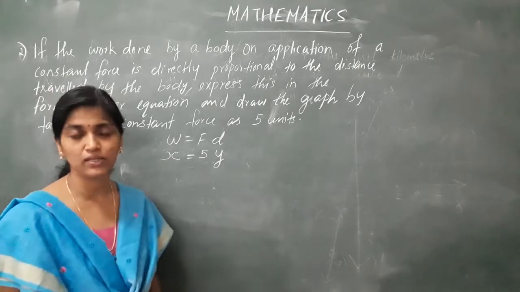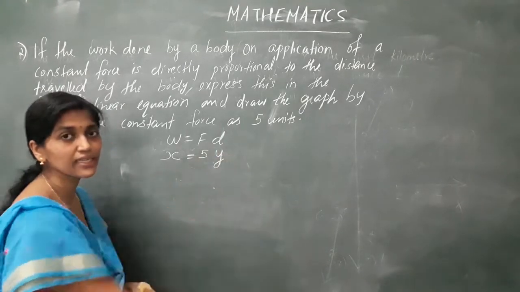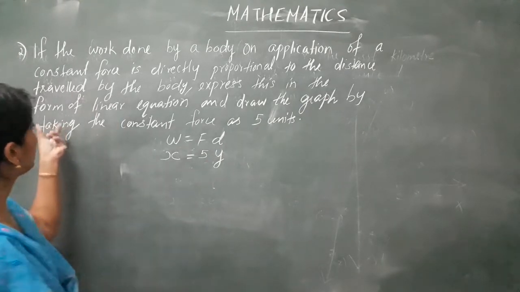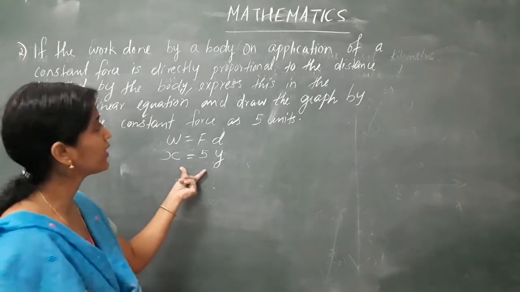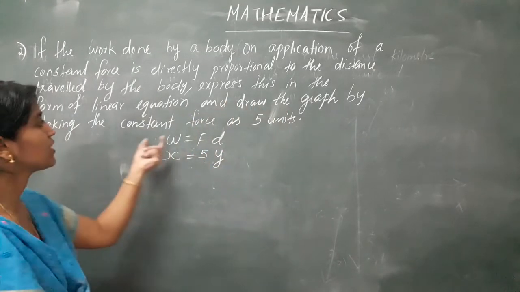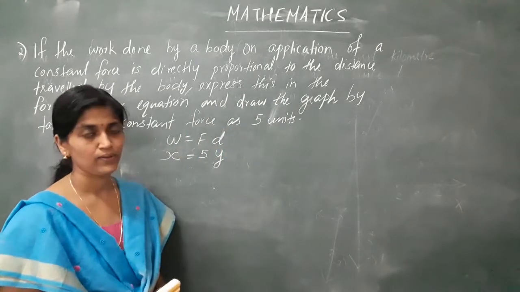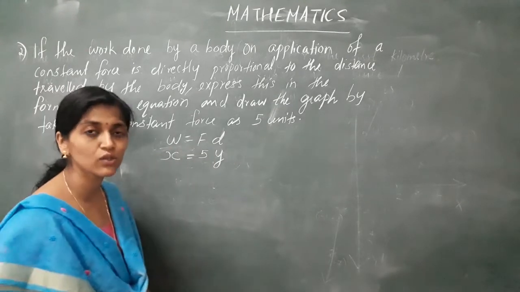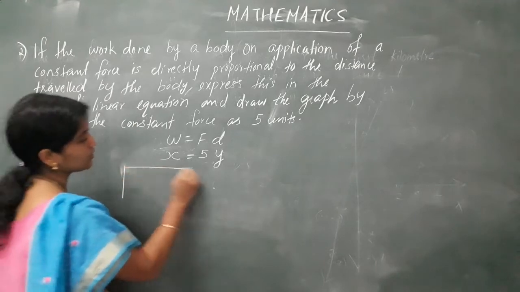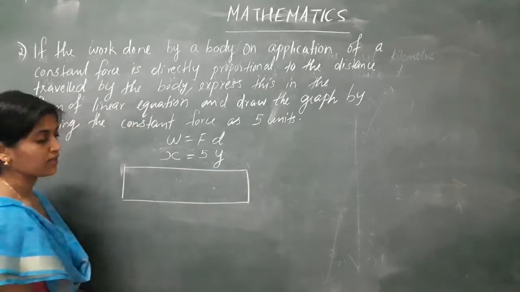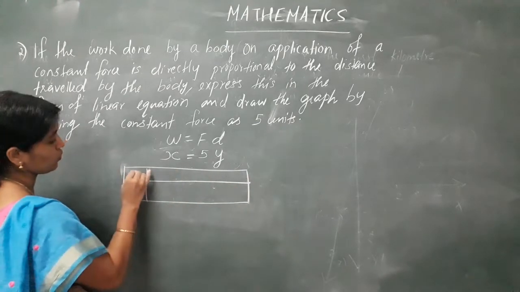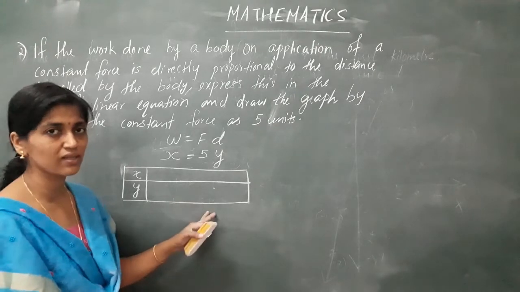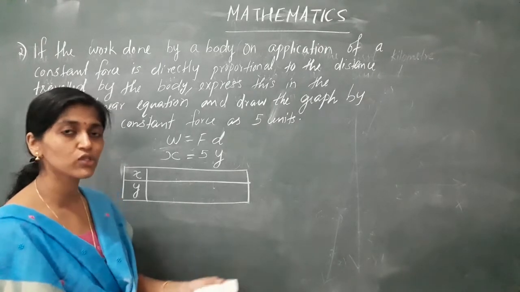It's another type of equation here where we don't have the constant, we are taking as X is equal to 5y. Next, what we are asked to do in the question. First, form the equation. We form the equation X is equal to 5y, and second, draw the graph by taking the constant forces. We are asked to draw the graph. Okay, so here we are going to draw the graph of this linear equation X is equal to 5y. For that, we need the box. That is X, Y, different values. For time being, I am giving only 3 values, finding only 3 solutions here. When you find it, you take 4 solutions and do it.